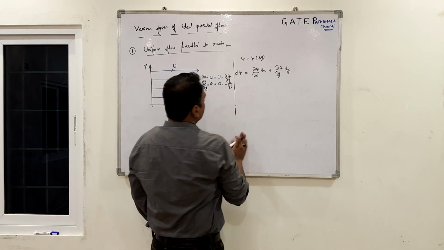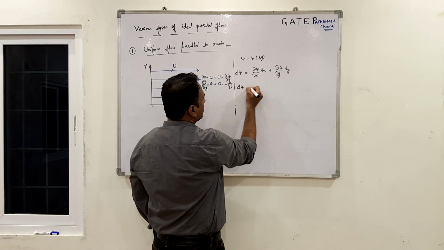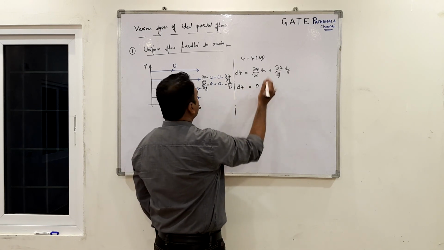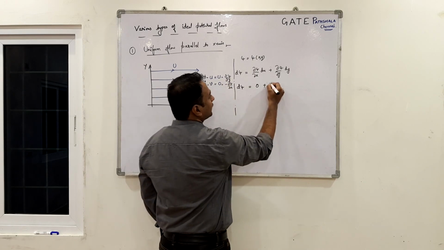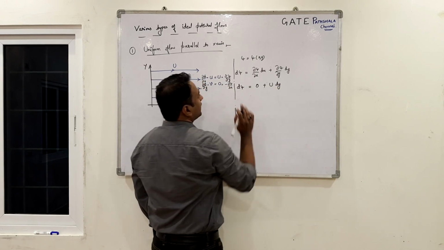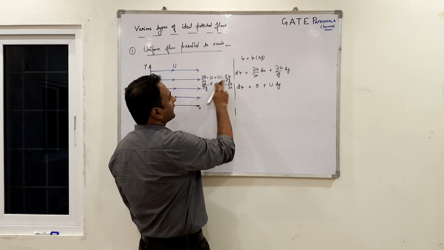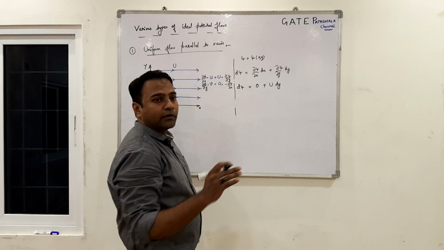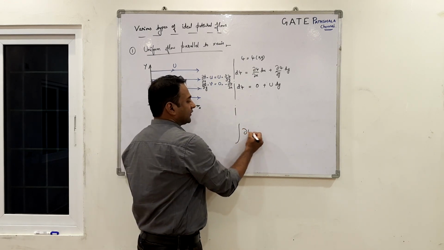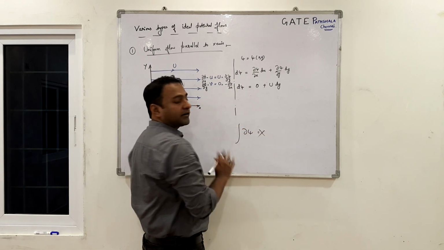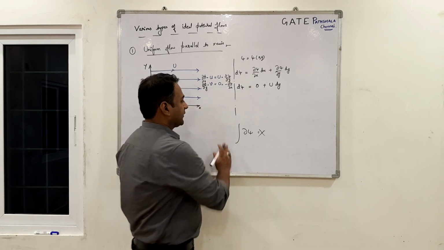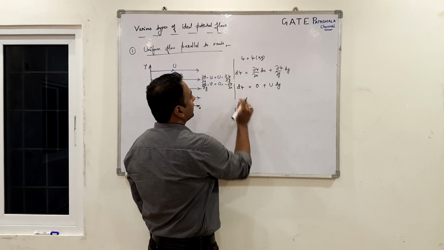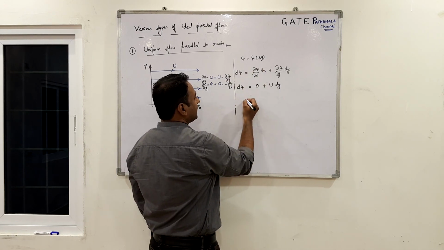So, let us work on this. We can write d psi equals, what is dou psi by dou x? 0. And what is dou psi by dou y? That is u. Now, we can see we cannot directly integrate this dou. There is no mathematical rule which says you are able to integrate dou psi like this. This kind of integration is illegal in mathematics. So, that is the reason we express it in the total differential form. Now, we can integrate this.